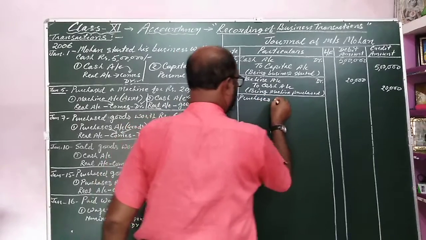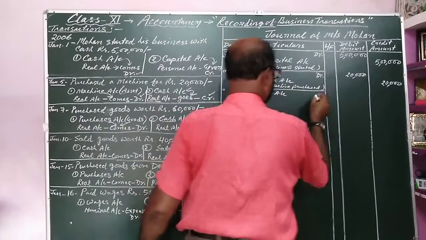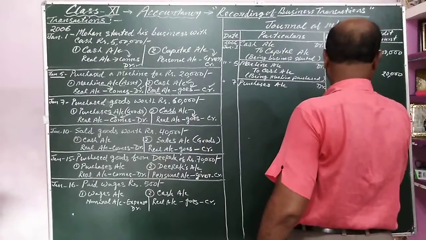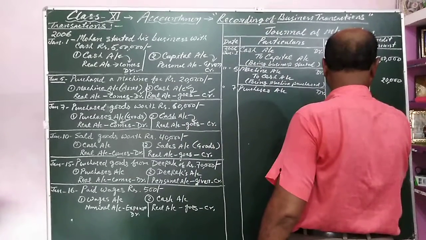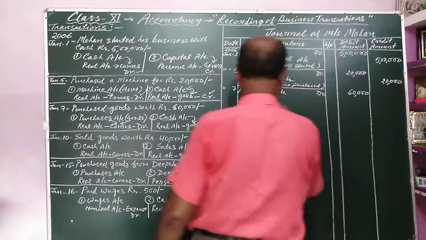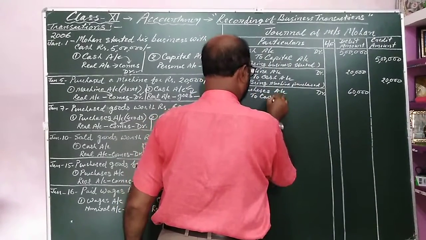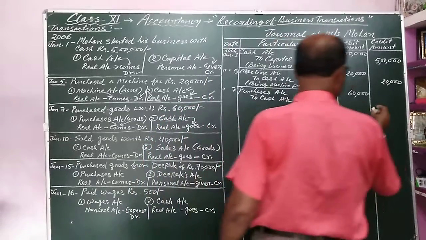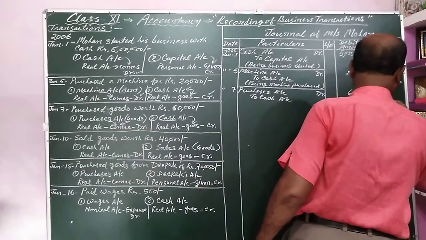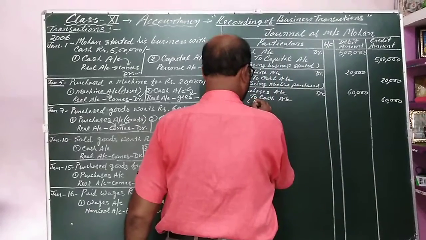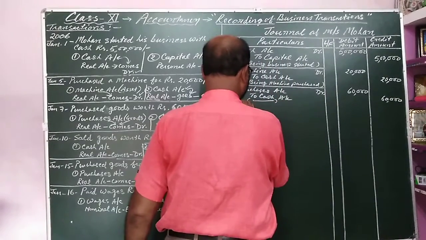Purchases account debit, and amount is 60,000 in the debit amount column, and to cash account 60,000. Again, we have to write the narration.